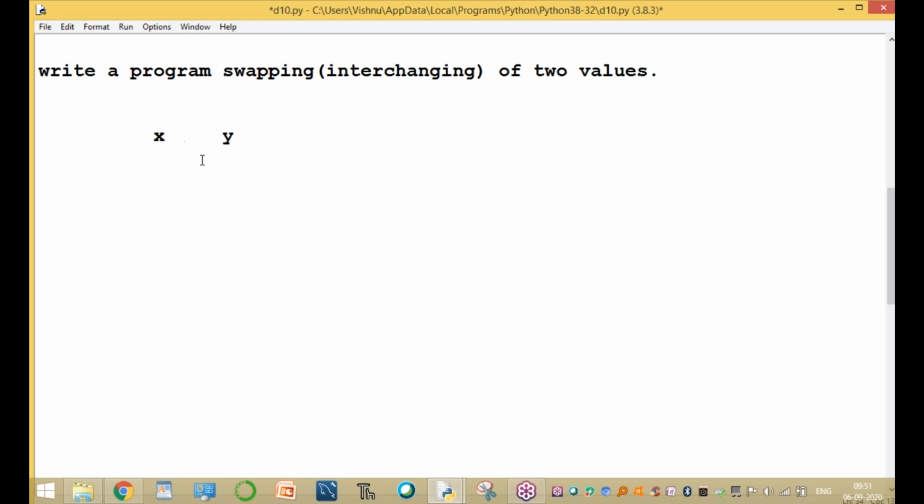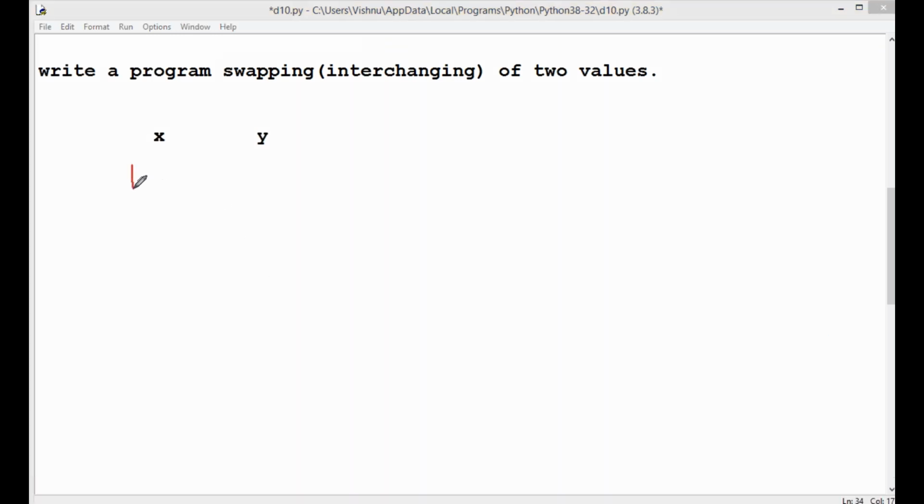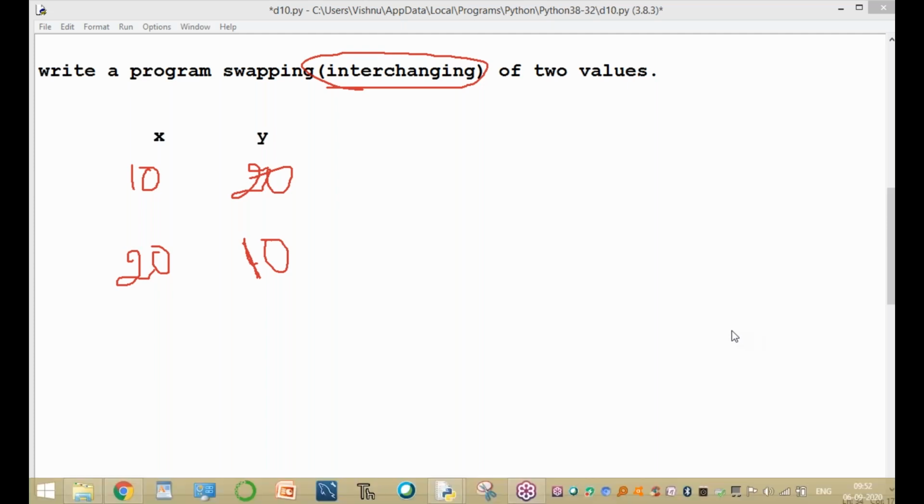For example, the x variable value is 10 and the y variable value is 20. These two values are swapped, or interchanged. After execution of a few statements, by the end of the program, the x value is 20 and the y value is 10. This is called interchange. Did you understand the question first? This is the question only: interchanging of two values x and y, where the x value is 10 and the y value is 20.